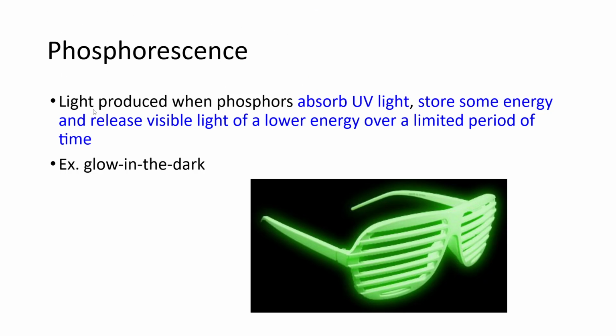Phosphorescence. This is produced when phosphors, which are a special type of chemicals, can absorb UV light, store it, and then release it back as visible light that is a lower energy over a limited period of time. So this is where we get glow-in-the-dark objects. These objects are things that will charge. You sort of hold them under a light, and they'll hold on to the charge of that UV radiation for a little bit, and then emit that light back out at a lower energy level, which will give it that sickly green or blue glow that some things have. So those are where the glow-in-the-dark things come into place.